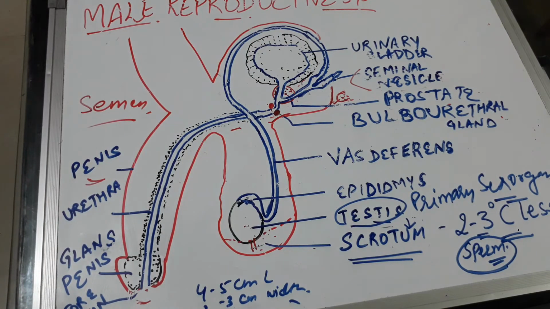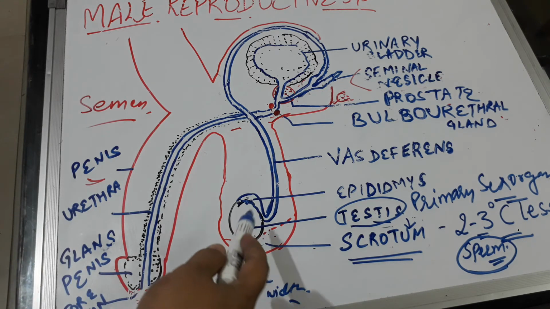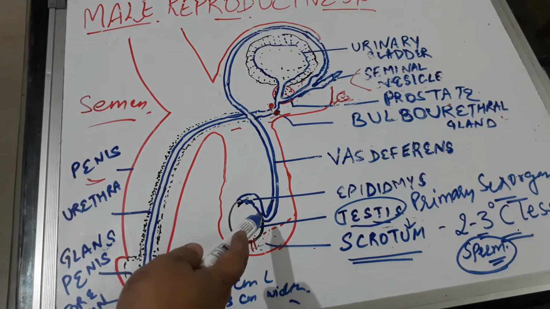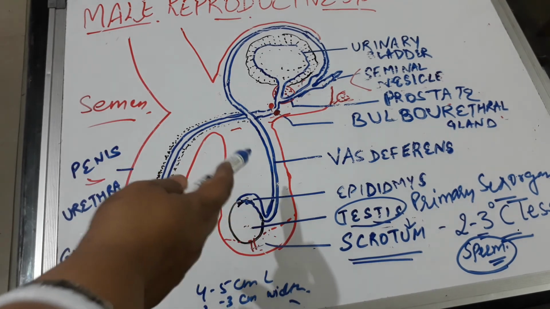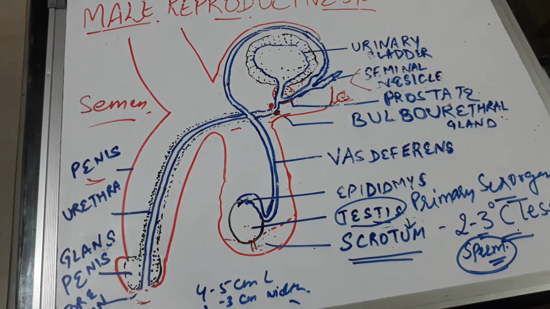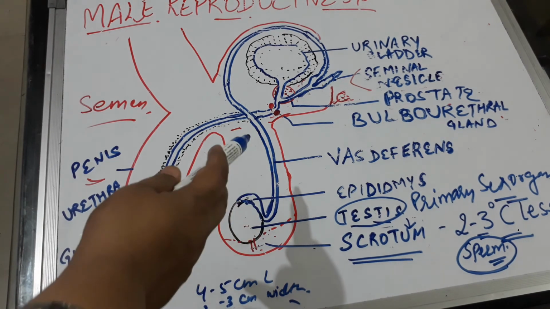So students, we have learned that testes are involved in the production of sperms and secretion of the male sex hormone, that is the testosterone. So you know that the sperms will be picked up by the coiled structure called the epididymis, and from here they will enter the vas deferens. The vas deferens emerges from the cauda epididymis on each side, and it will leave the scrotal sac, right?